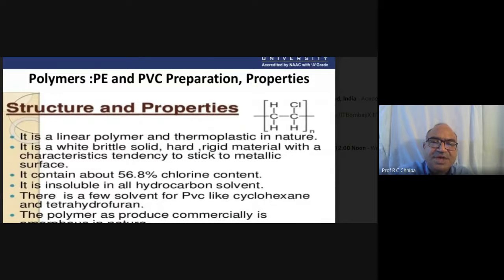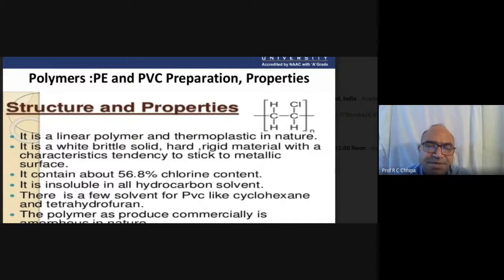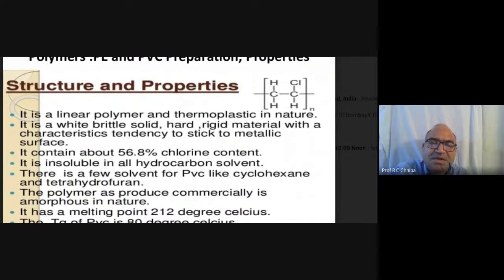So here is the structure of PVC: the carbon-carbon single bond, then hydrogen on the upper side, chlorine on the upper side, and below only hydrogen. PVC itself is a linear polymer, not a branched one, because we can see the structure is like polythene.